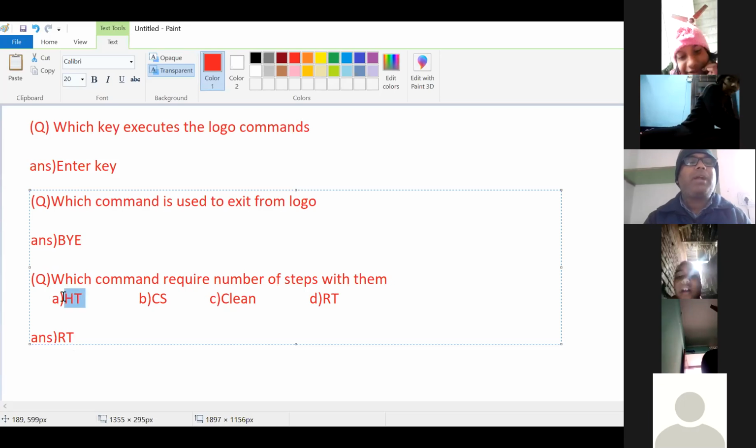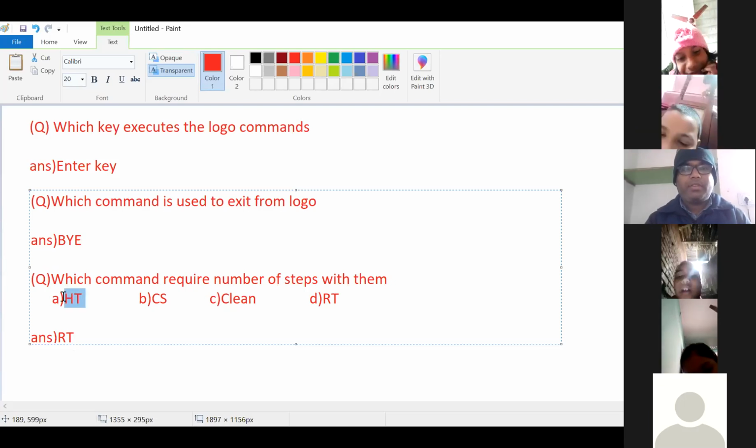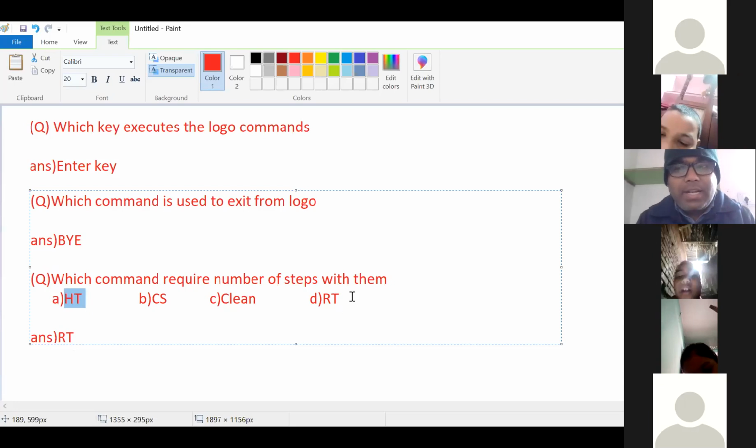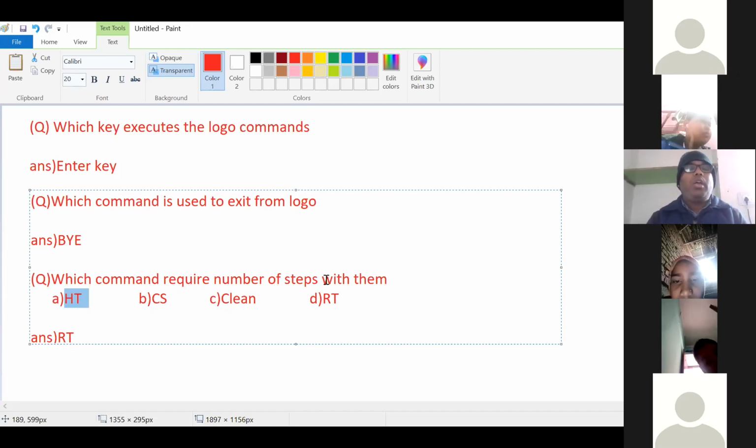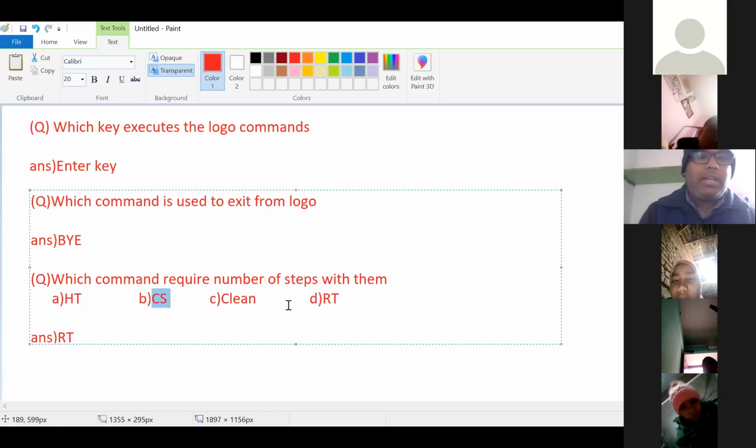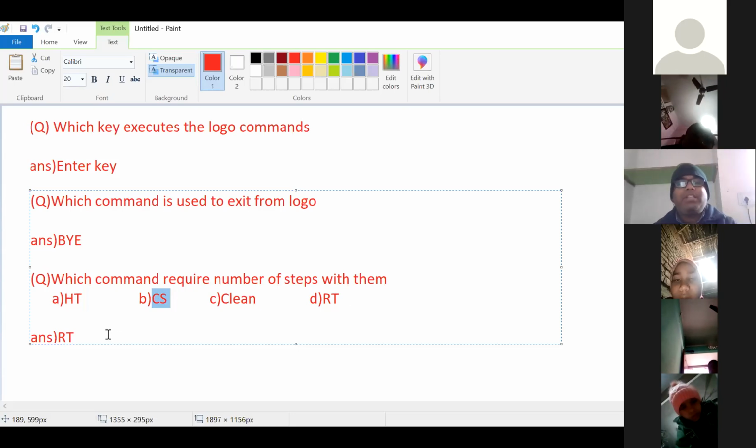Yes, RT is the right answer. Now try to understand: the HT command is used without any number of steps, meaning no extra parameter is required. The CS command, clear the screen, also needs nothing extra. The clean command also needs nothing other than the command itself, but in the RT command we specify, like, RT 100.